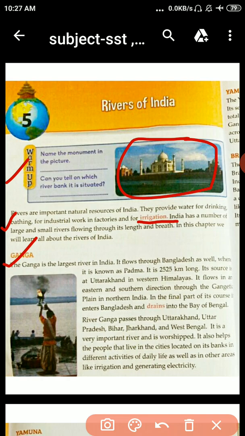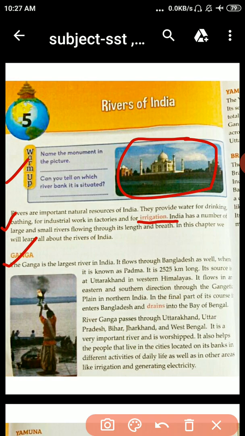In the final part of its course, it enters Bangladesh and drains into the Bay of Bengal. Drains means its exit, its outlet is in the Bay of Bengal.